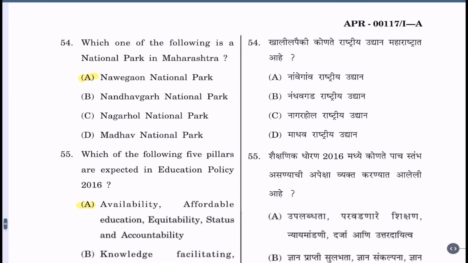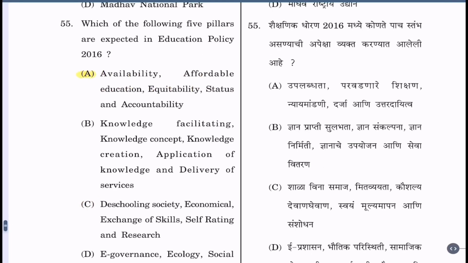Question 54. Which one of the following is a national park in Maharashtra? A. Navegaon National Park, B. Nandavgarh National Park, C. Nagarhole National Park, D. Madhav National Park. Correct option is A. Navegaon National Park.